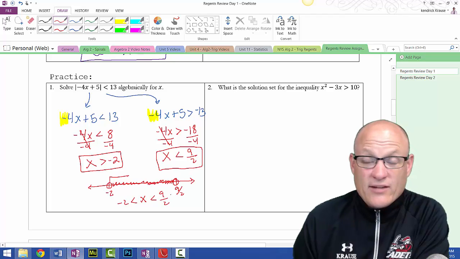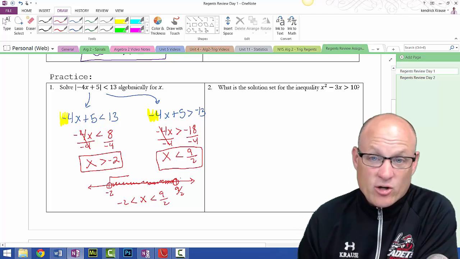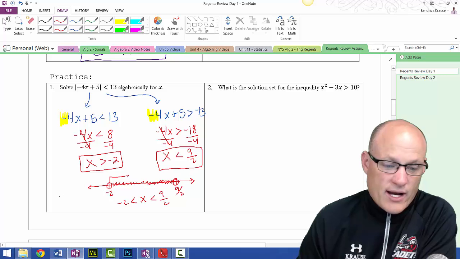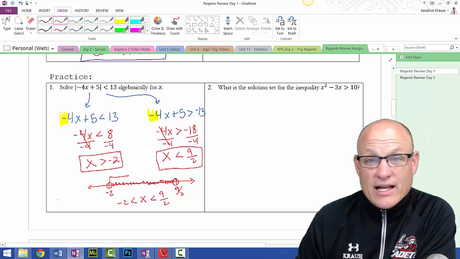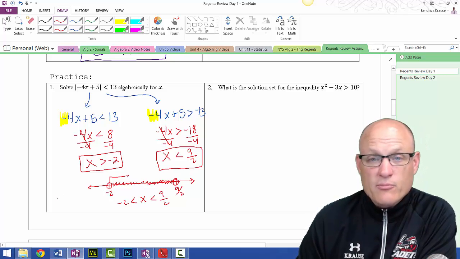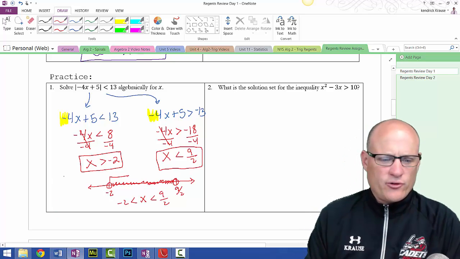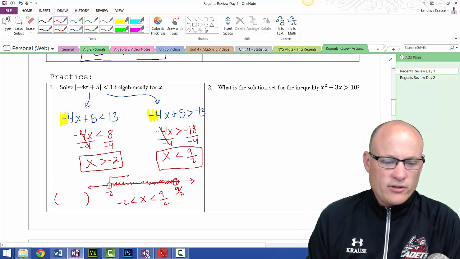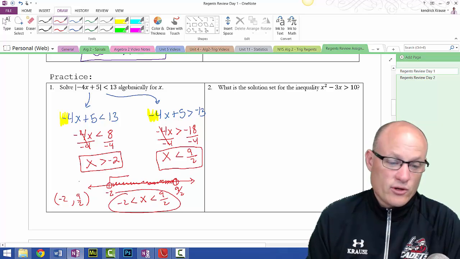By the way, if you're asked to do this in interval notation with the parentheses and brackets, in this case, since they're both less than, not equal to, we're going to use parentheses for both of them. And we'll just do parentheses, -2, 9/2. This would be interval notation. All right, there's my answer, or this one.